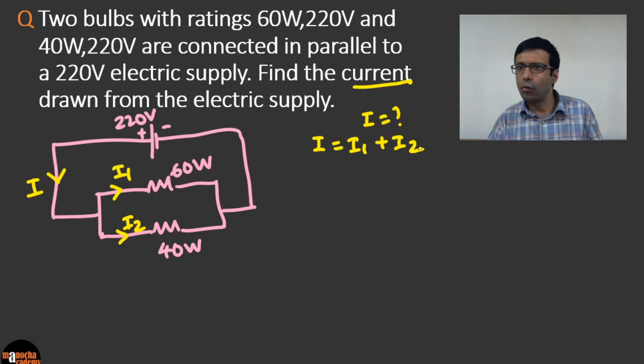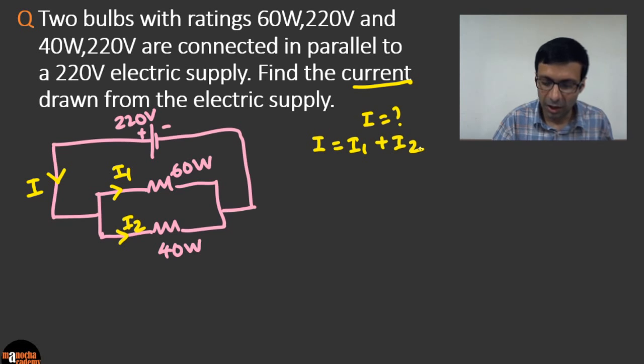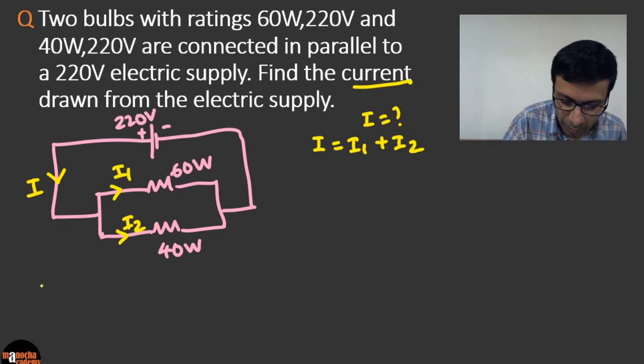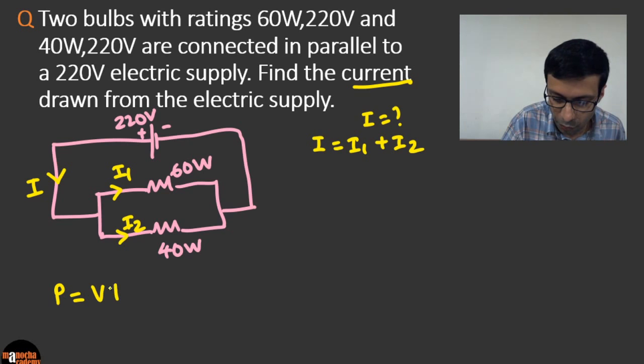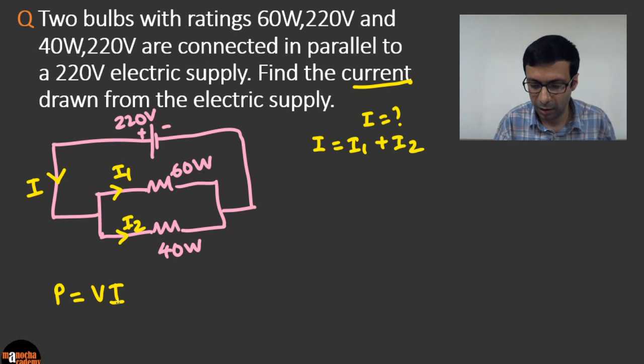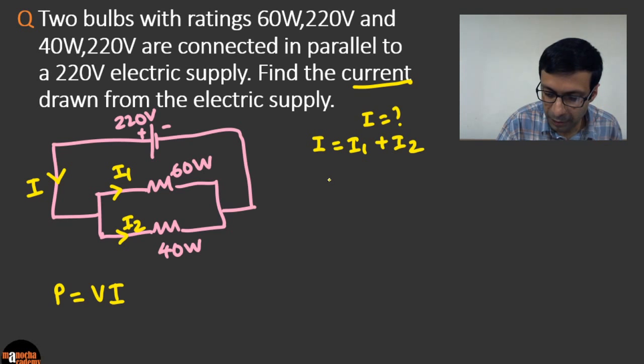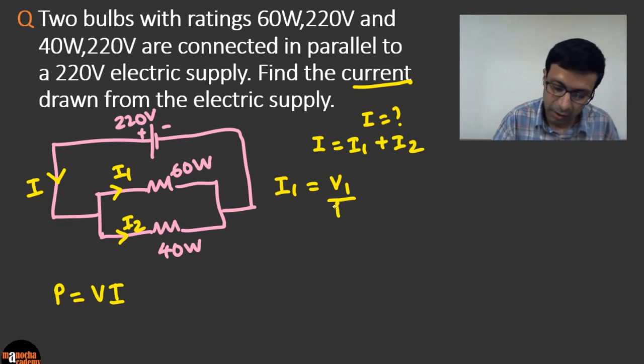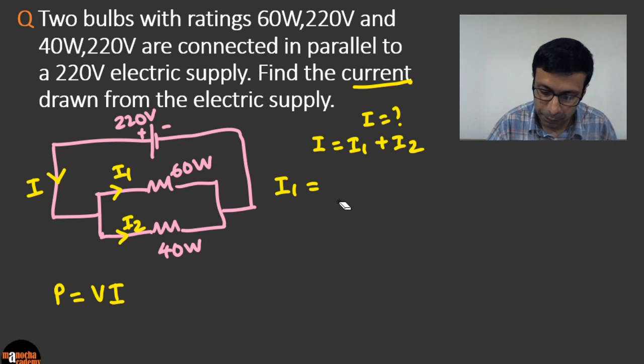So here, should we go for Ohm's law? Should we apply V equal to IR? What do you think? So here, actually, you don't even need to find the resistance, because the important concept here is you're given power, you're given voltage, you need to find current. So go for the power formula, right? So what is the important power formula to use? Let me write that here. P equal to VI. We need to apply that formula. So what will be the current I1 in the first bulb? So I1 is going to be P1 by V1. Oh, sorry, V1 by P1. Oh, sorry. It's going to be P1 by V1, right?